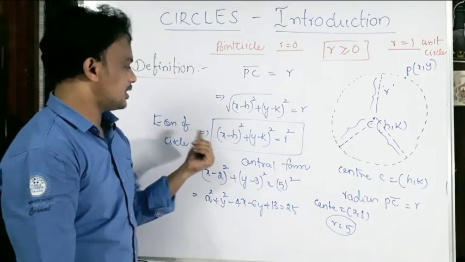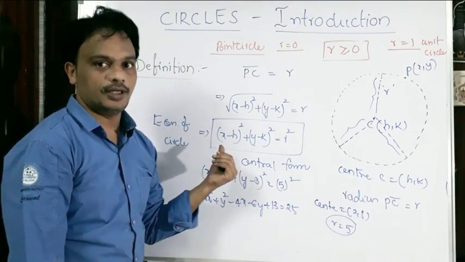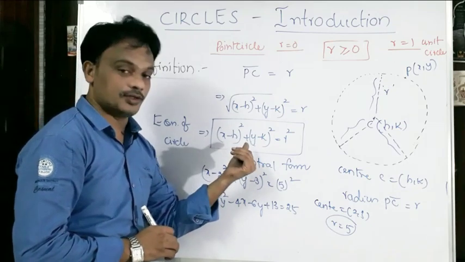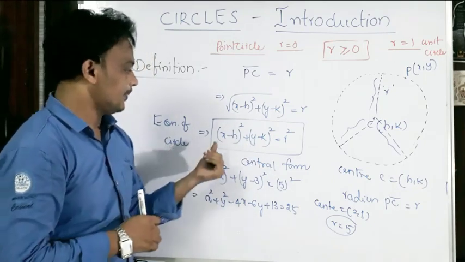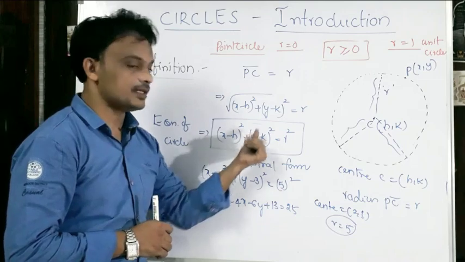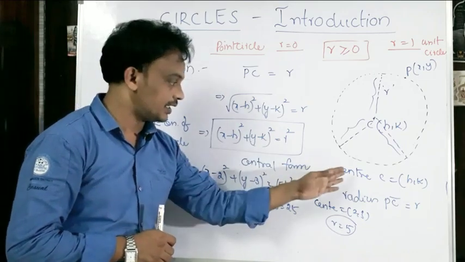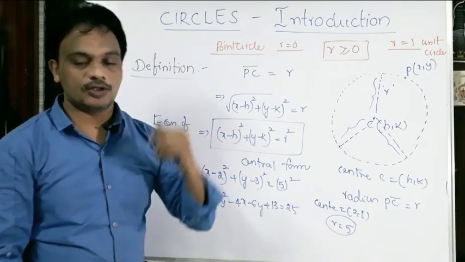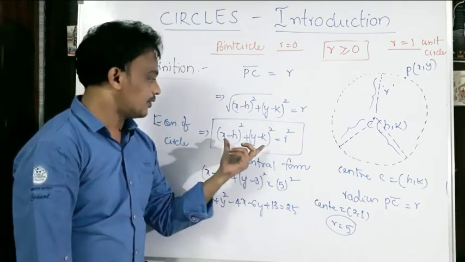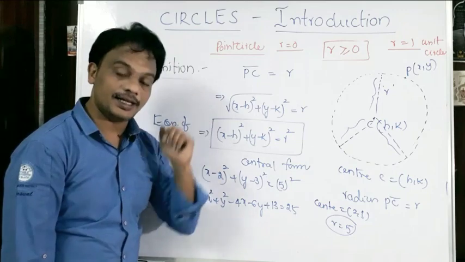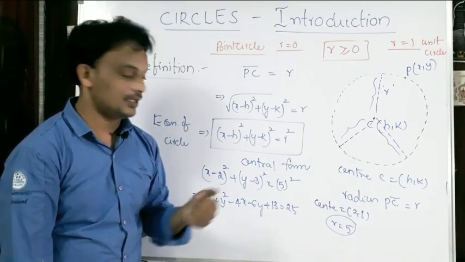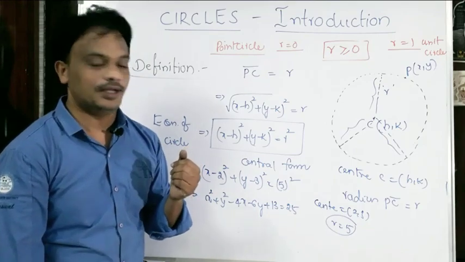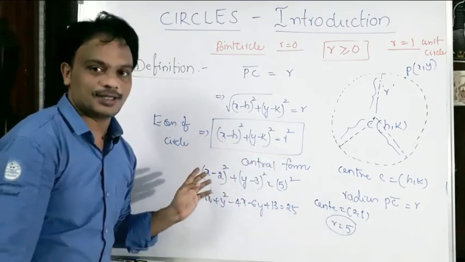So let us see about the central form of a circle. Okay, and we got one more point from this central form of a circle. So what is the central form of a circle? (x minus h) whole square plus (y minus k) whole square is equals to r square. When the center and radius are given, in that case we are going to use this one. Okay, and the point you got is that the equation of a circle is a second degree equation. Am I right or not? Equation of a circle is a second degree equation. Okay, yes. So let us move to the next topic.